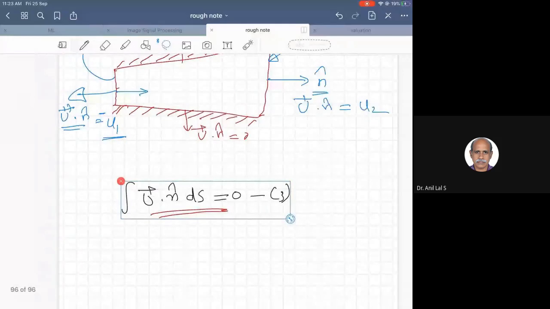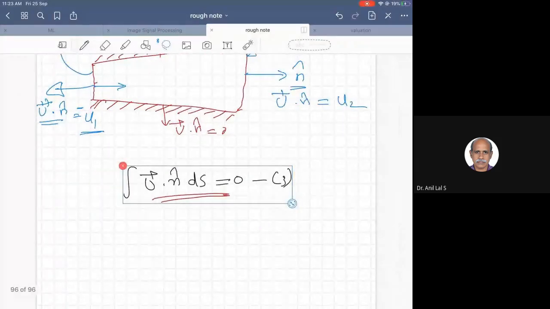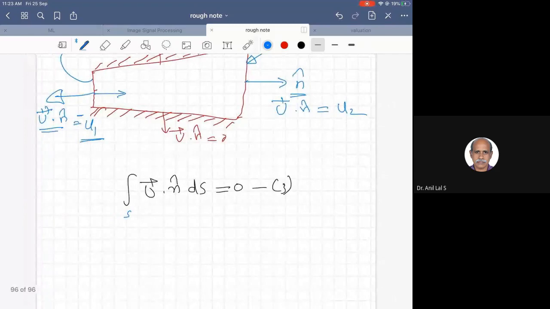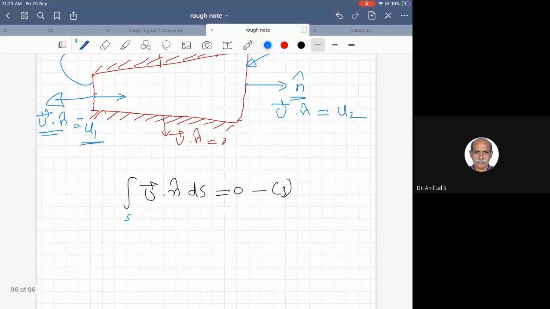So if you use equation 3, the entire surface has got different discrete parts. One is the inlet, one is this wall, this outlet, and this wall. So the integration can be replaced by summation on these boundary walls.